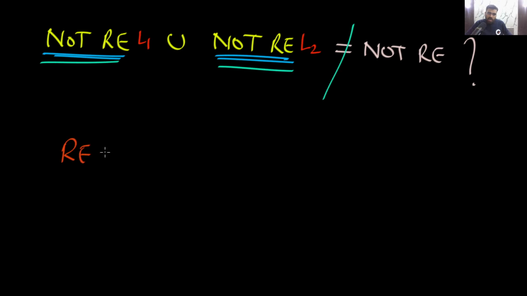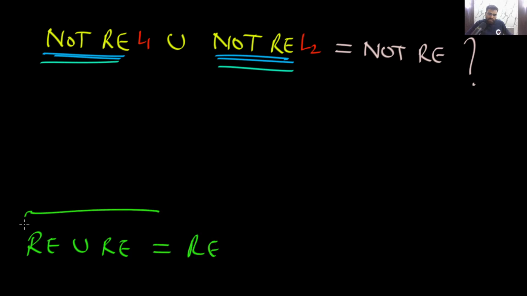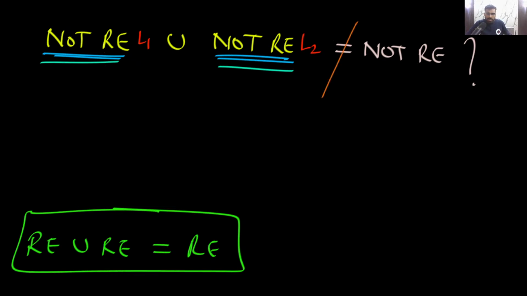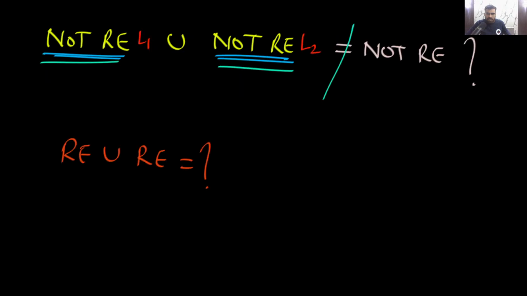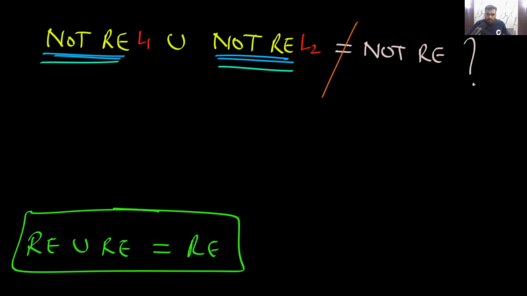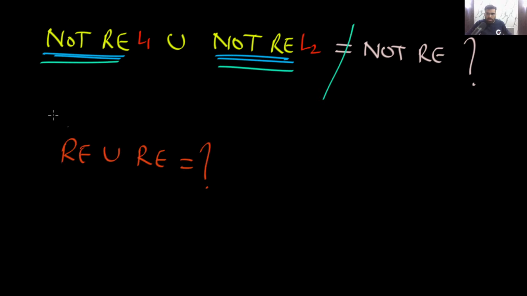And what about RE union RE? Yes, that will be RE. Remember, if you do recursively enumerable union recursively enumerable, the result will definitely be recursively enumerable. But if you do not RE union not RE, then the result may or may not be not RE. So I hope you understood this point.